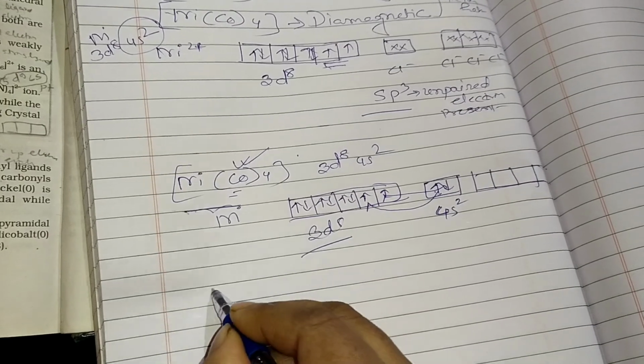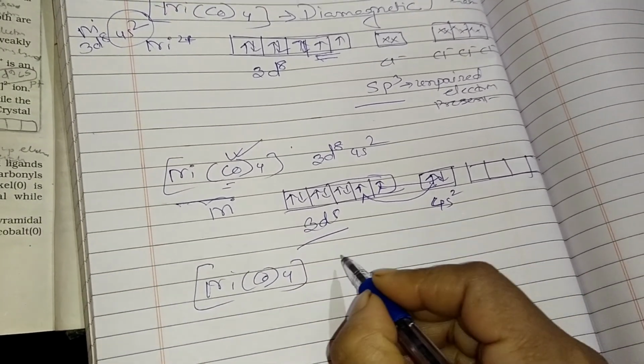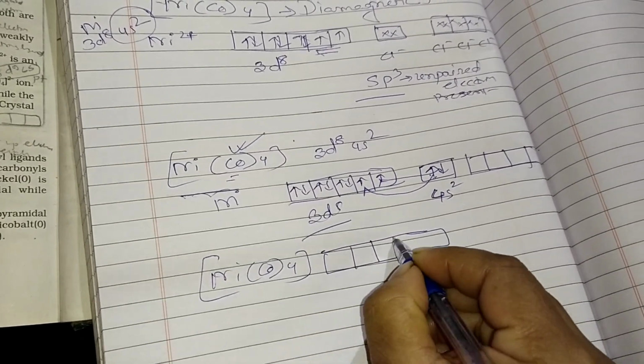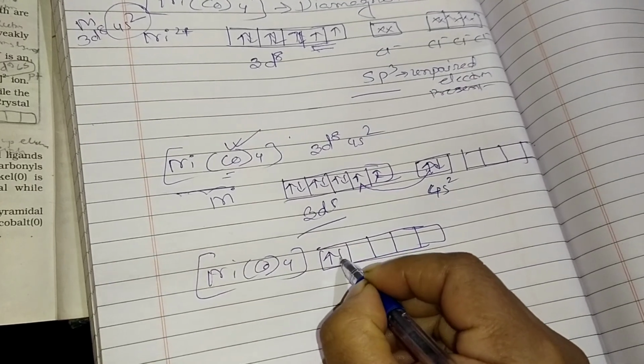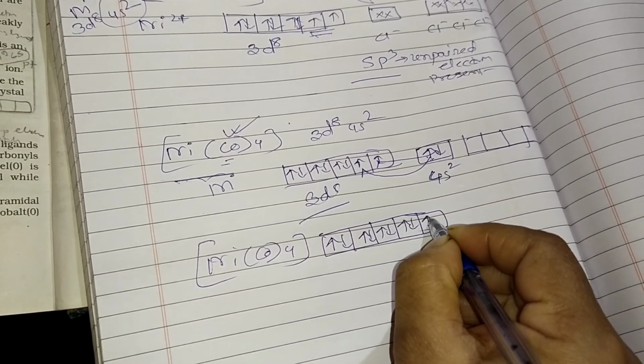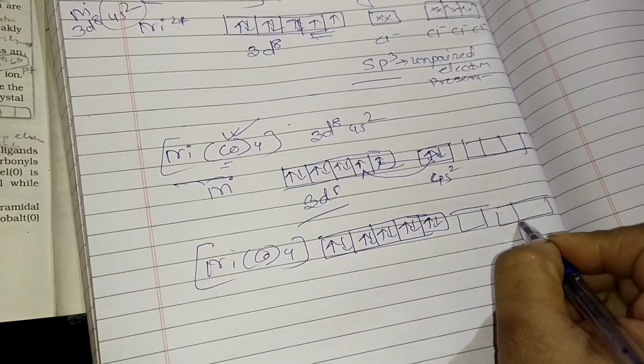So now for nickel tetracarbonyl, what shifting is occurring? 1 2 3 4 5. Here 10 electrons are coming, and 4s remains blank, and 4p also remains blank.